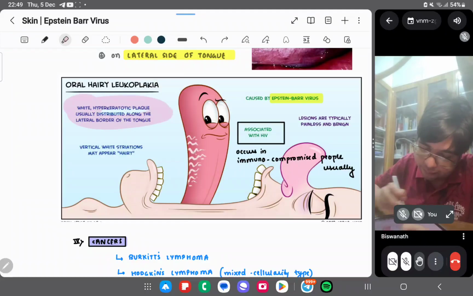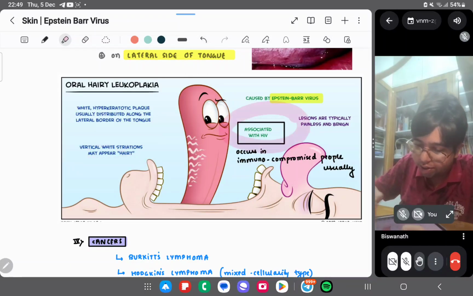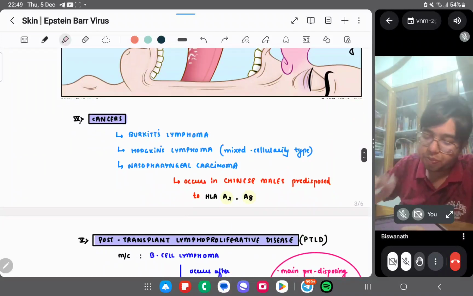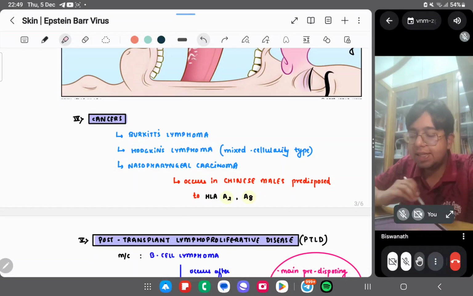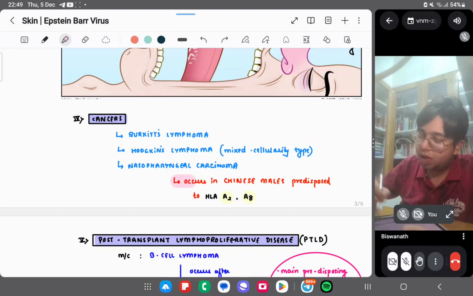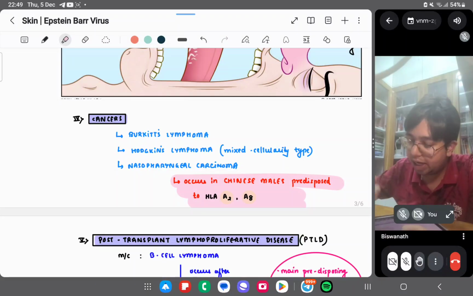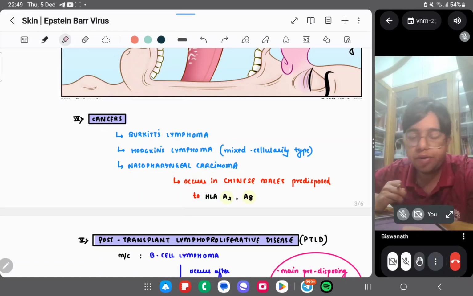You can see a white hyperkeratotic plaque usually distributed along the lateral border of the tongue. It may be associated with HIV also, and usually occurs in immunocompromised people, caused by Epstein-Barr virus. What are the cancers associated with EBV? Most commonly, Burkitt's lymphoma, Hodgkin's lymphoma, and nasopharyngeal carcinoma. Nasopharyngeal carcinoma has an HLA predisposition, HLA-A2, A8.